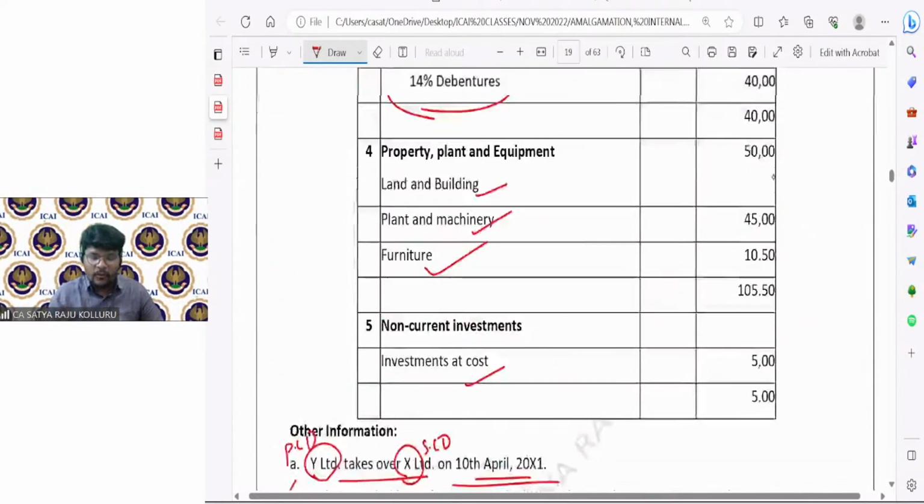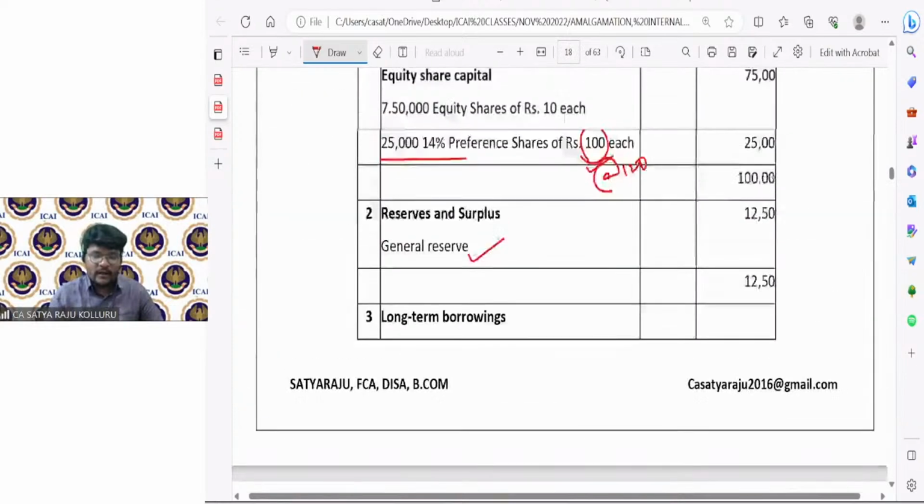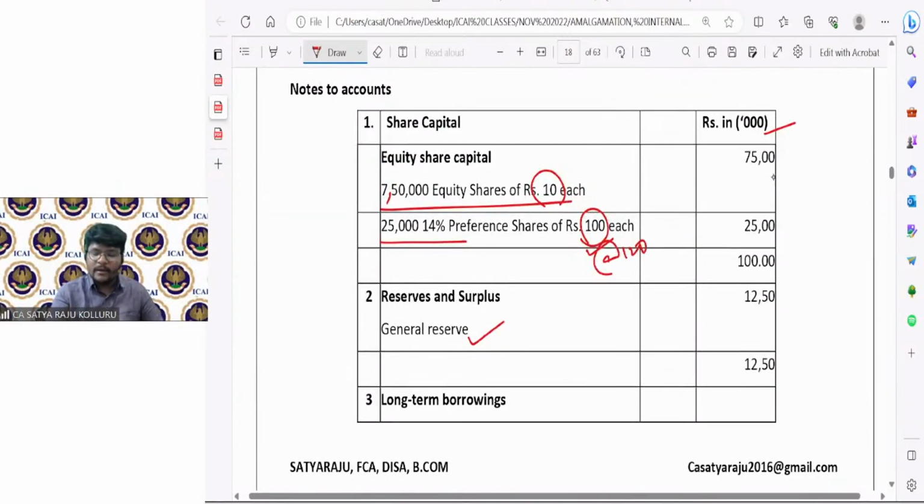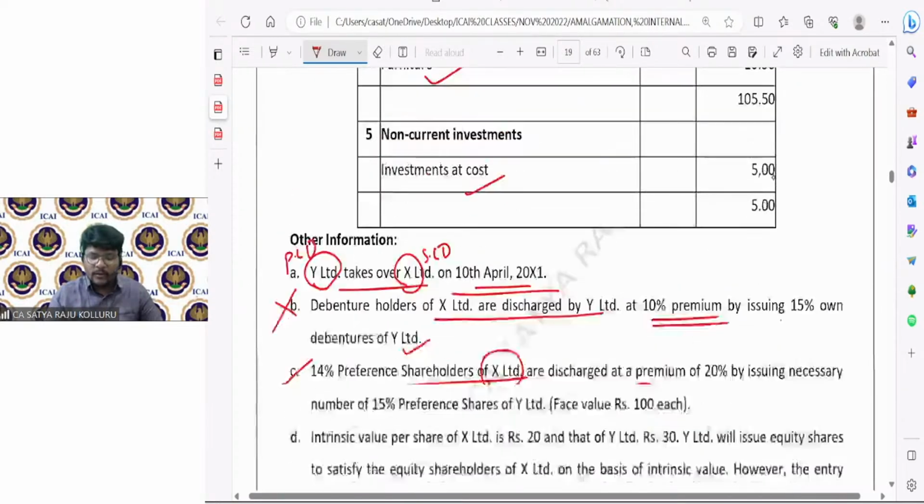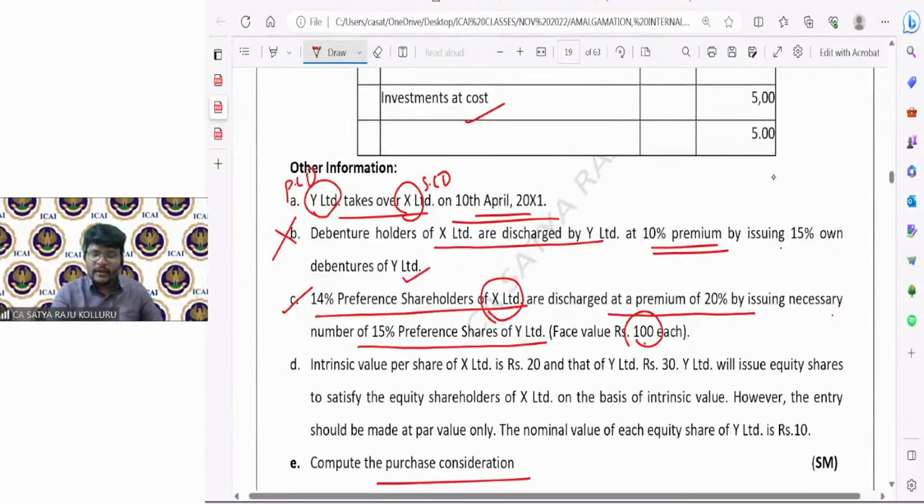First, how much total amount is required to settle the preference shareholders of the selling company? That is 25,000 into 120. I require 30 lakhs amount. To discharge this 30 lakhs amount, the purchasing company is going to issue each 15% preference share at the rate of 100, right?